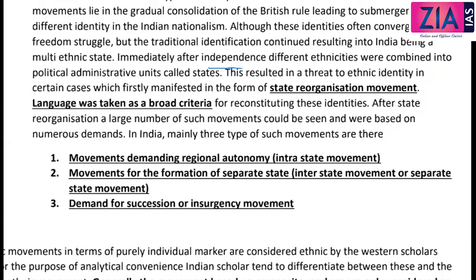Immediately after independence, different ethnicities were combined into political administrative units called states. This resulted in a threat to identity, ethnic identity, in certain cases, which firstly manifested in the form of state reorganization movement. So, in state reorganization movement, language was taken as the broad criteria here.